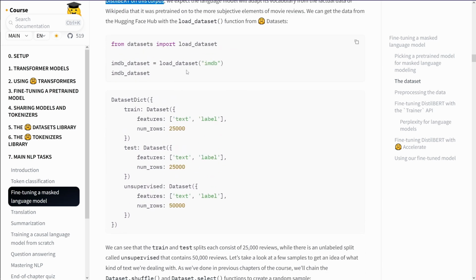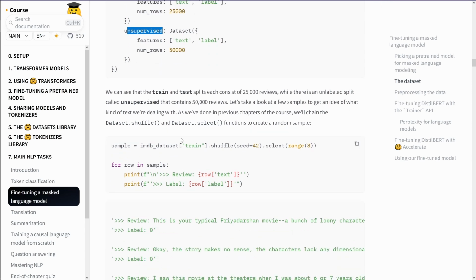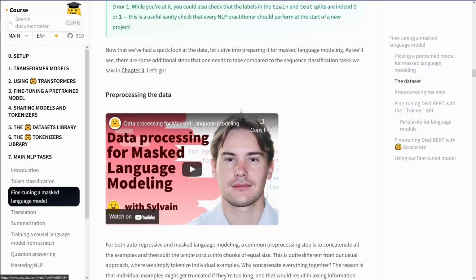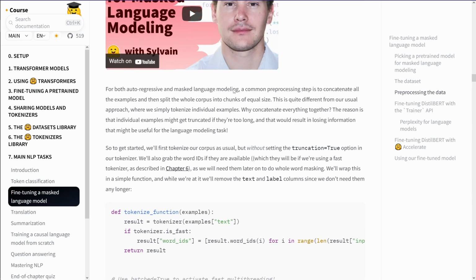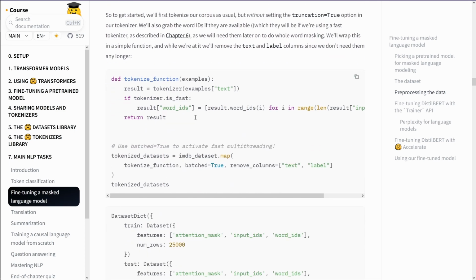We have here our data set that we download, and as you can see, it's a dictionary with our three segments. We have the training data set, we have the test data set, and we have some unsupervised, okay, unsupervised. Train test, yes, shuffle, you do the shuffle, pre-processing the data, autoregressive and masked language model. A common pre-processing step is concatenate all the examples and split the whole corpus into chunks of equal size. Okay. Truncation is true.